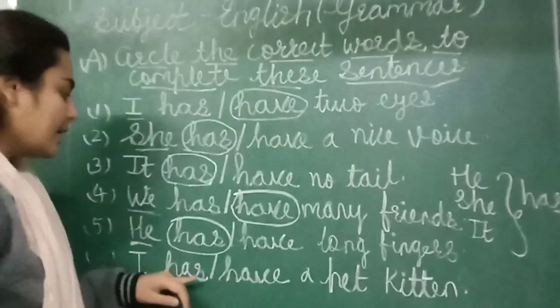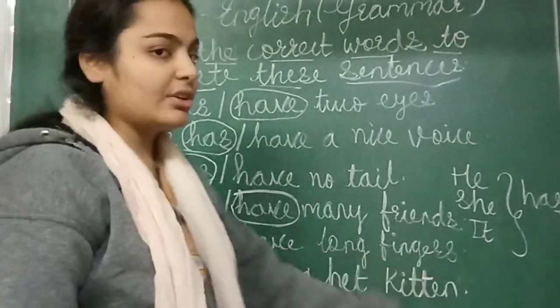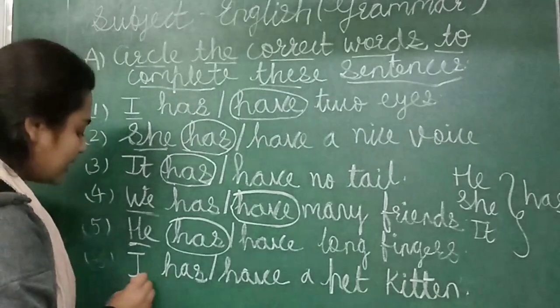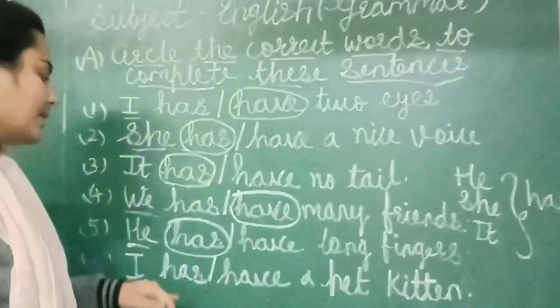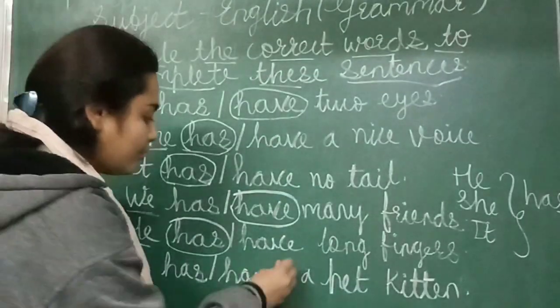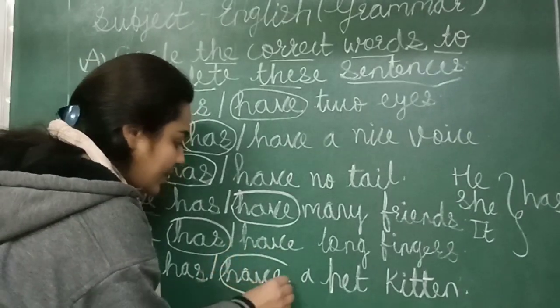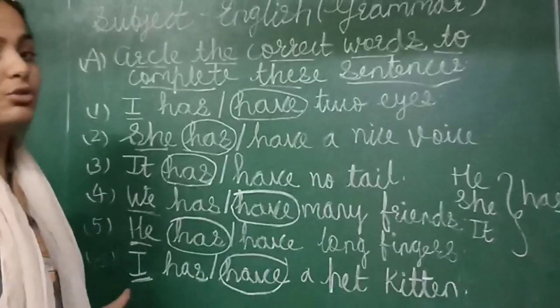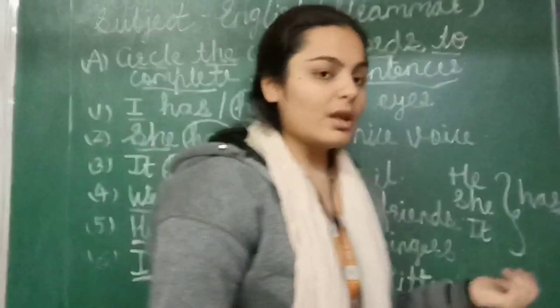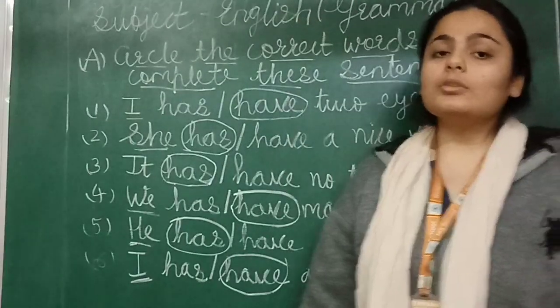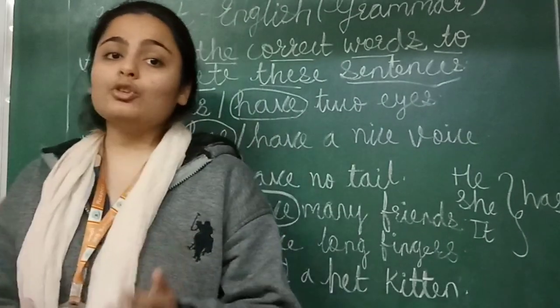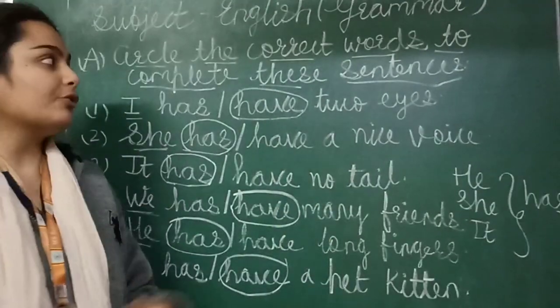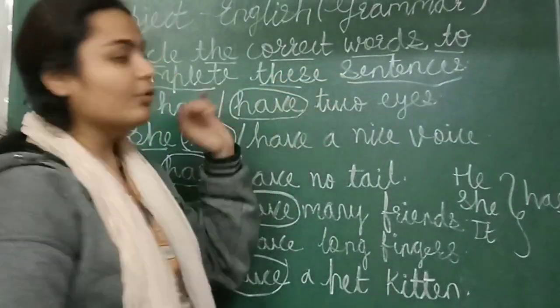Okay. I have a pet kitten. What is written here? I means first person. So I have. I के साथ हम क्या use करेंगे? Have a pet kitten, because he, she, it is not there, so we use have. So now I hope you are clear about where we have to use has and where we have to use have.